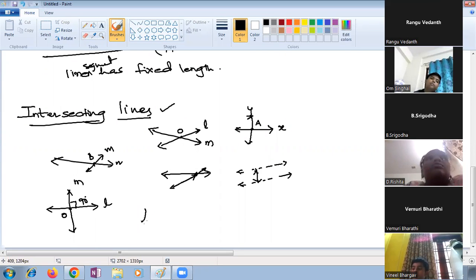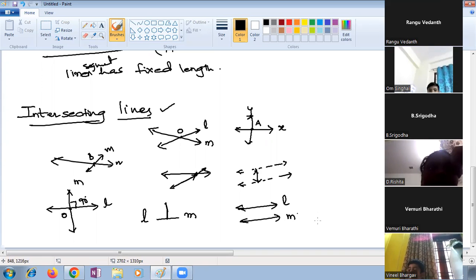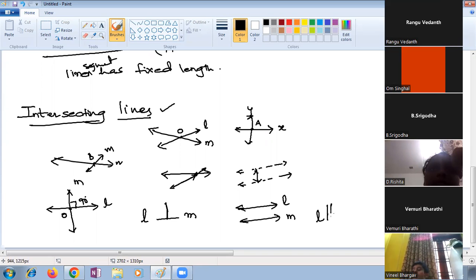This is the symbol for perpendicular. L is perpendicular to M. Suppose these two lines are parallel. The line L is parallel to M. Mathematically, parallel lines are represented with double vertical lines. L is parallel to M.